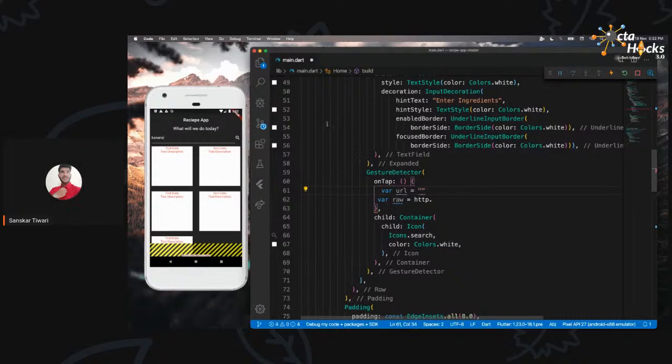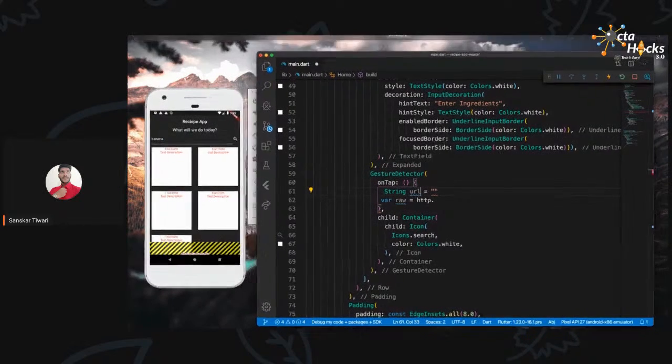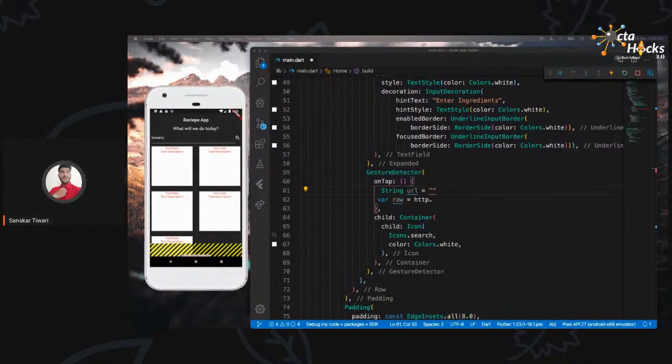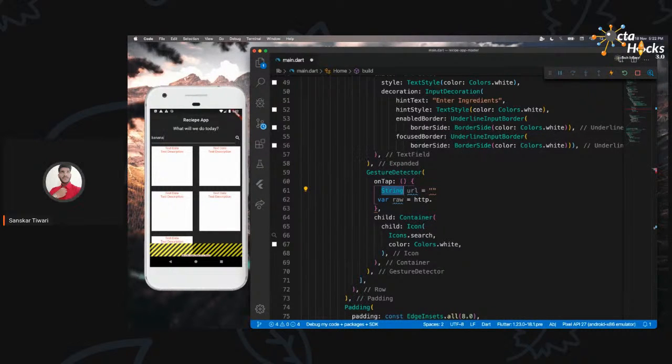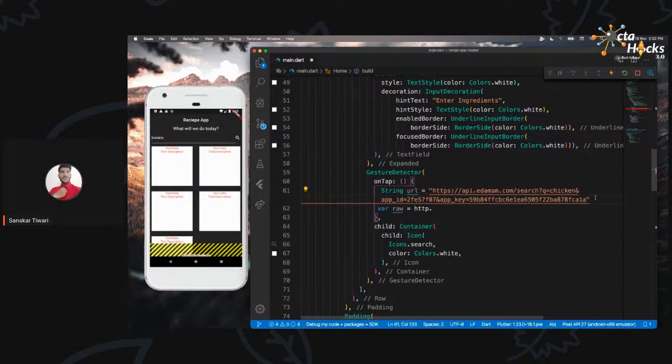Sorry, it's going to be a string, and this is going to be called URL. So sorry for that. That is basically because in different languages you are going to use different things, but over here in Dart we can just directly mention that to be a string. Okay, so let me just copy the URL and paste it here.